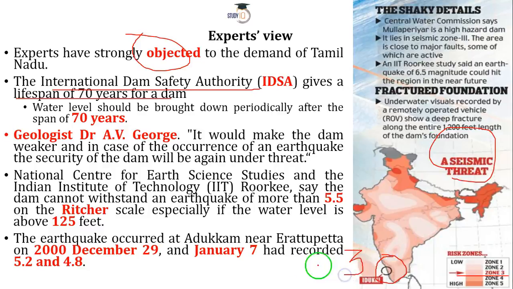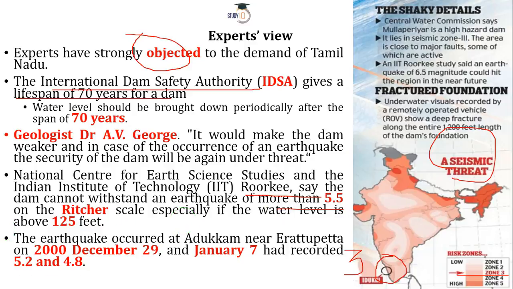That means an earthquake of somewhere around 6.5 can easily occur in this zone. And if, God forbid, this happens, then as per IIT Roorkee, this dam will not be able to stand. This dam cannot manage an earthquake of more than 5.5 on the Richter scale.